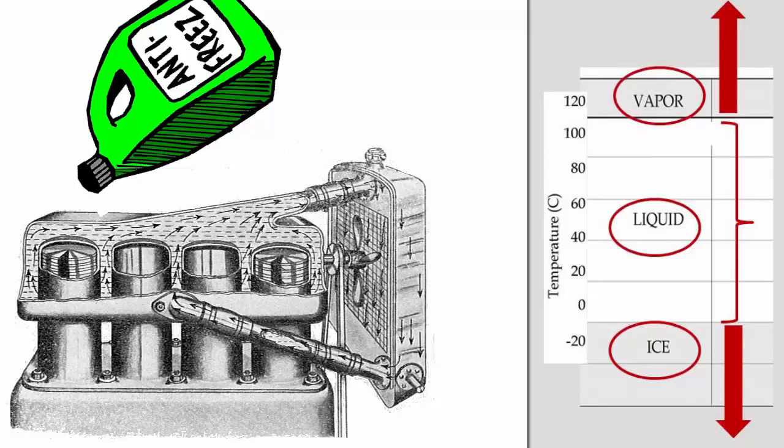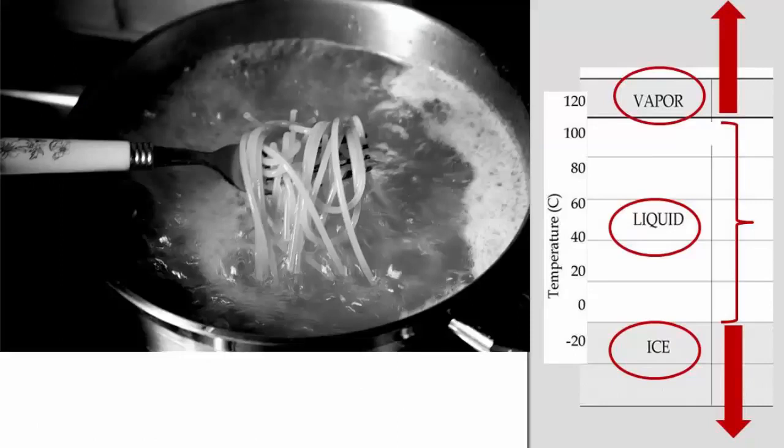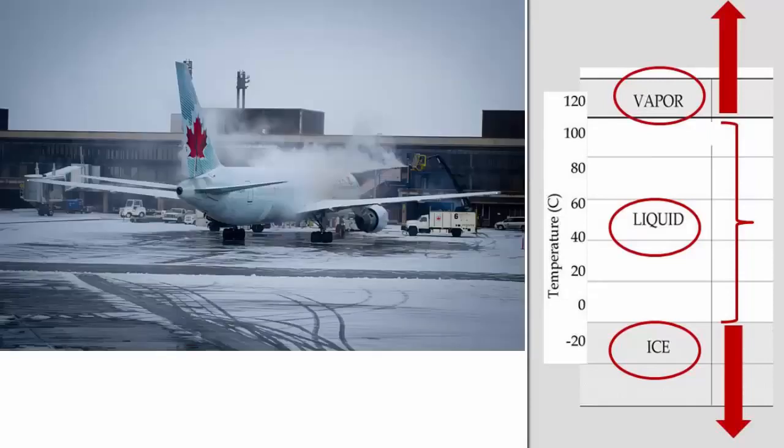Antifreeze makes it harder for the radiator fluid to boil away. It has to get even hotter before that happens, and harder for the fluid to freeze because it has to get even cooler before that happens. The higher boiling point means that the pasta in your boiling water cooks at a higher temperature and should be done sooner. And the lower melting point means that adding salt to roadways means it has to get even colder before it will ice over.